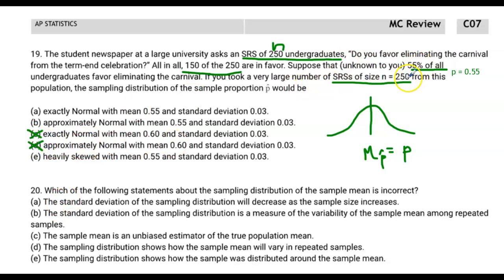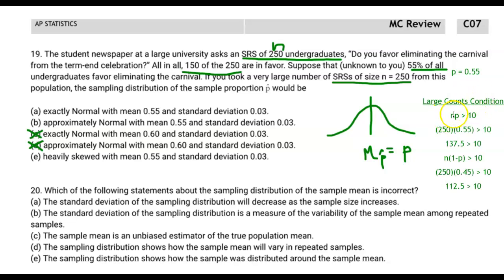All right. This is a fairly large sample size, but we need to figure out whether it's going to be normal or going to be skewed. So we need to take this p, which is 0.55, and do the large counts condition check. According to large counts condition, we did n times p, and we found that that's way bigger than 10. And then n times 1 minus p is also way bigger than 10. So we can say that this sampling distribution is going to be approximately normal. Not heavily skewed, as it says in letter E, but approximately normal. Now, exactly normal, that sounds suspiciously like a promise or a guarantee, and there's no guarantees in statistics. So exactly normal, that's not true. Approximately normal is what we're looking for for question number 19.